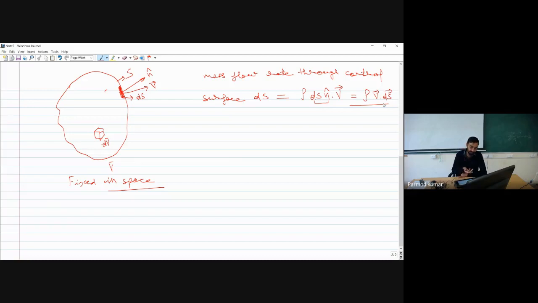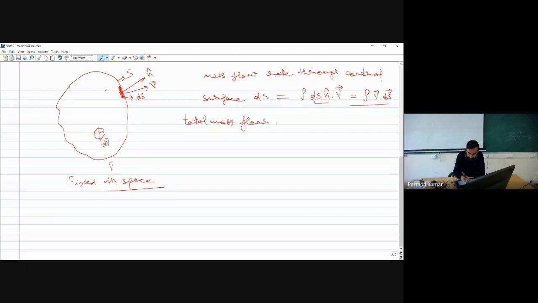Why am I saying mass flow rate going out? Because this velocity vector I have considered in the outward direction. So if the velocity vector is in the outward direction, it means this is the mass which is going out of the control volume, and this control volume is actually fixed in space, and this mass is going basically out of the control surface.